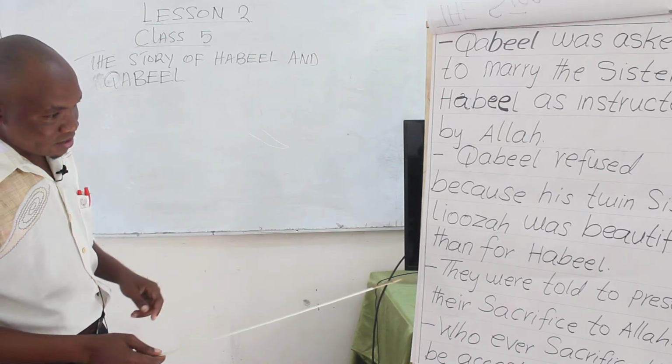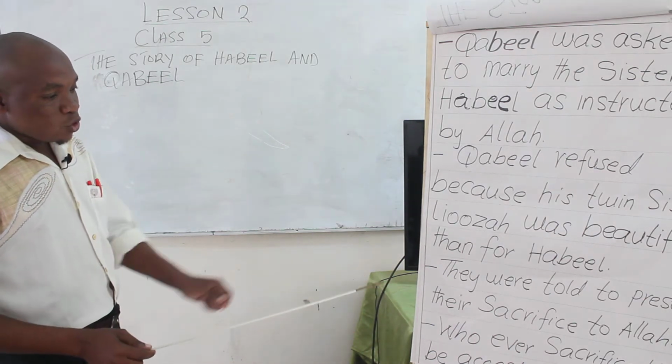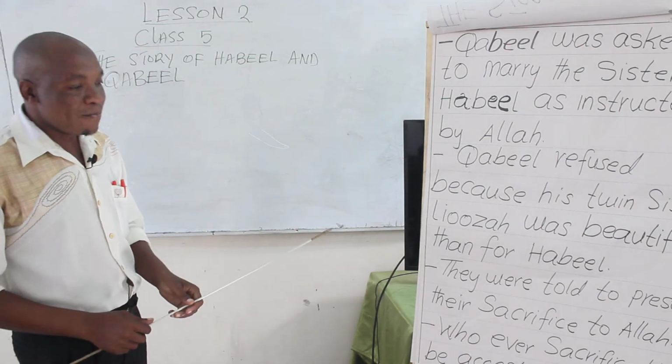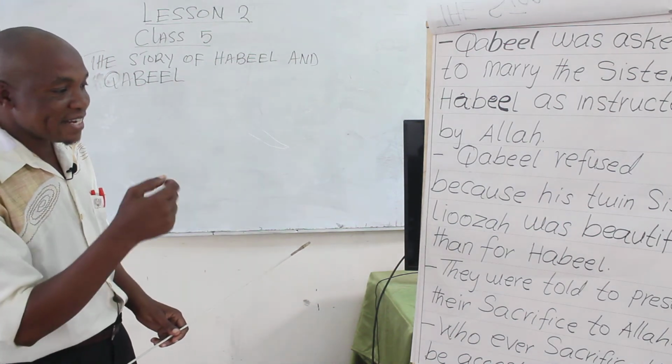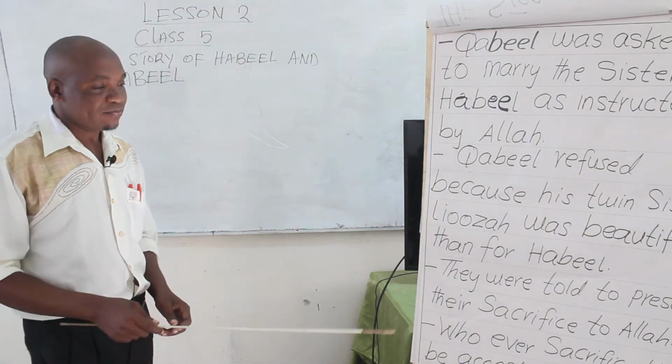Qabil refused, and when he refused to take the sister of Habil, he decided that he was going to kill his brother.